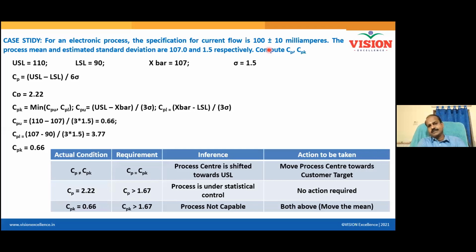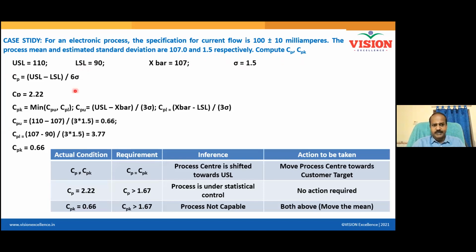For the current flow is 100 plus or minus 10 milliampere. So you know USL, you know LSL, you know target. The process mean and estimated standard deviation are 107 and 1.5 respectively. Process mean means X bar. Process standard deviation is sigma. Compute the CP. All the formulas are known to us now.